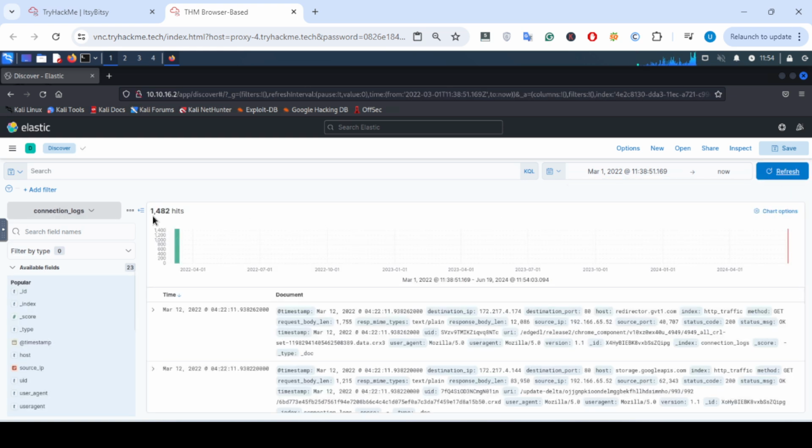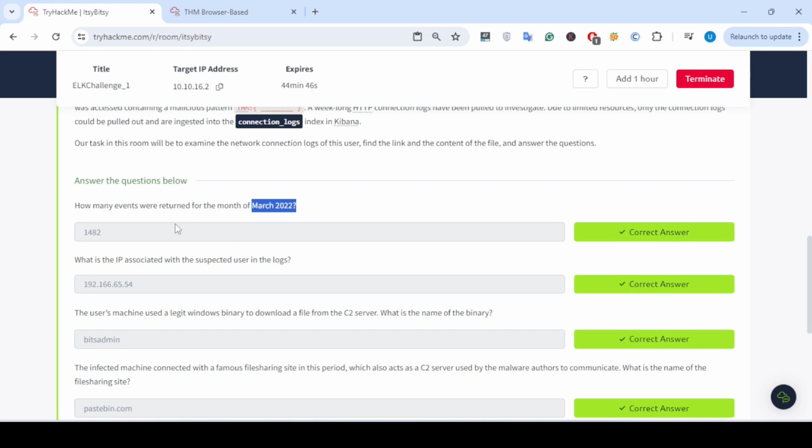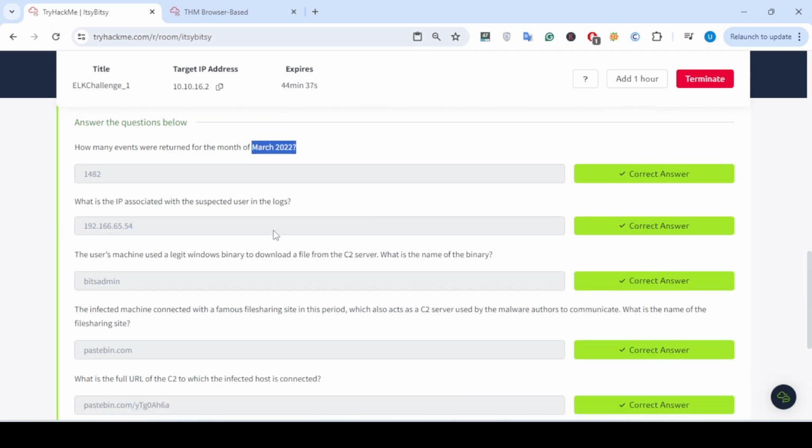Here in the timeline you can see a total of 1482 hits in this time duration. So the answer to this question is a total of 1482 events were written during the month of March in 2022.